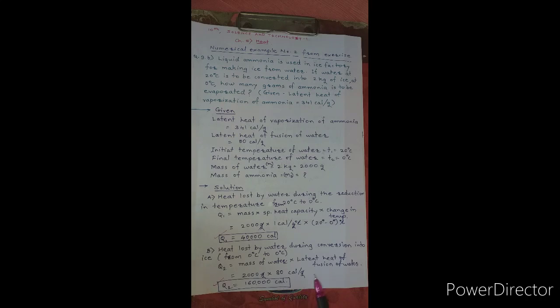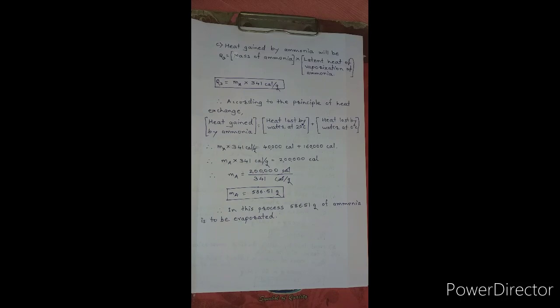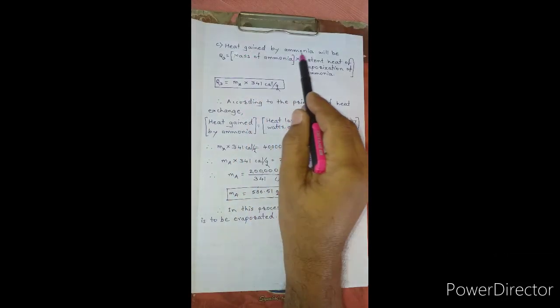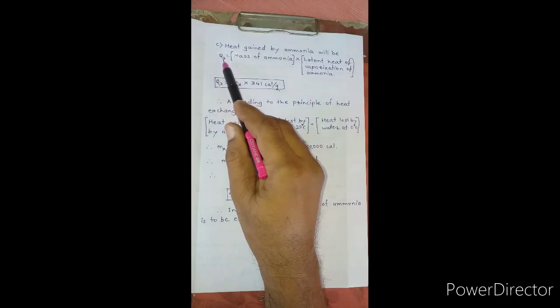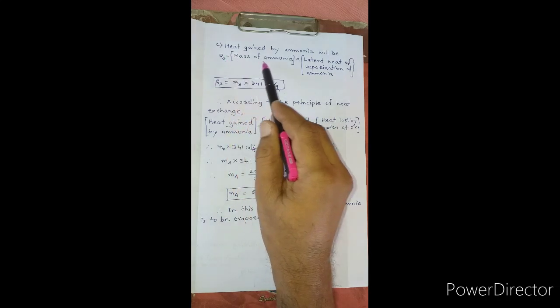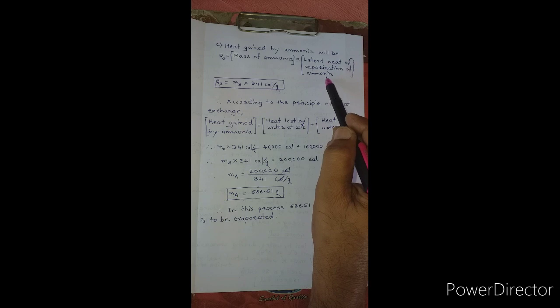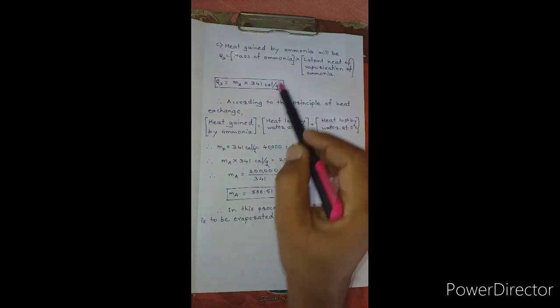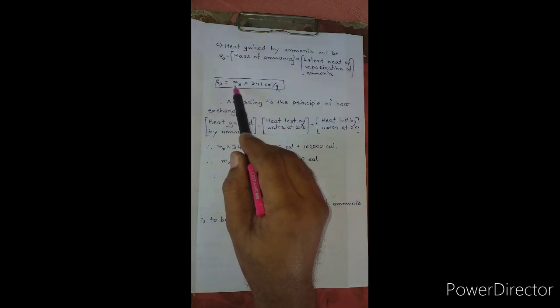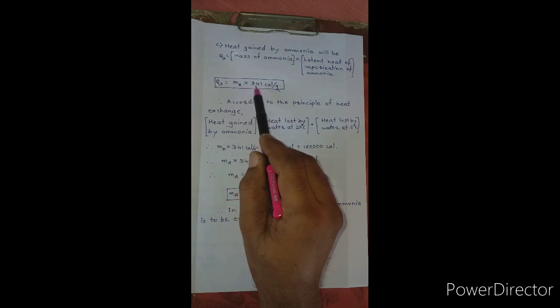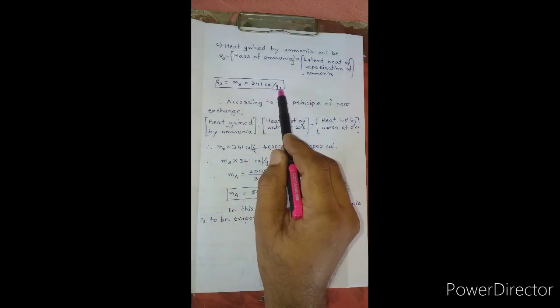Then we will consider the heat gained by the ammonia during the vaporization of ammonia. Let us see. Now heat gained by ammonia, that is Q3, is equal to mass of ammonia into latent heat of vaporization of ammonia, and it is given. Therefore, Q3 is equal to mass of ammonia into 341 calories per gram.